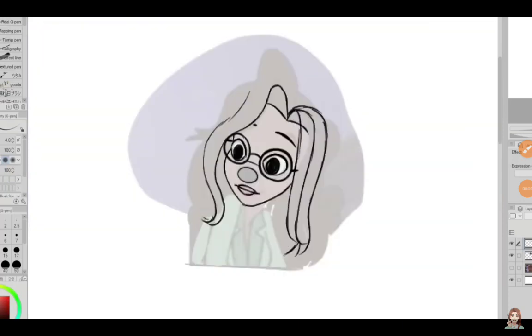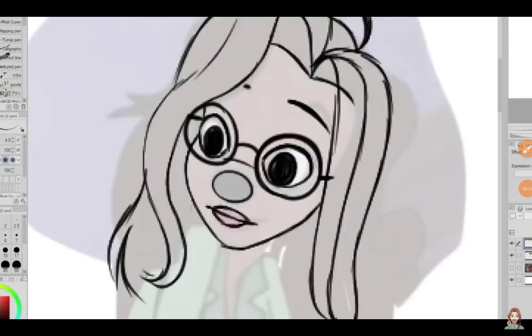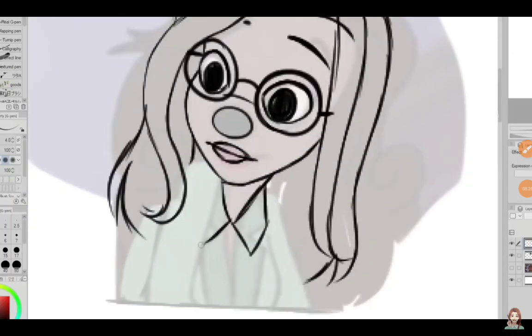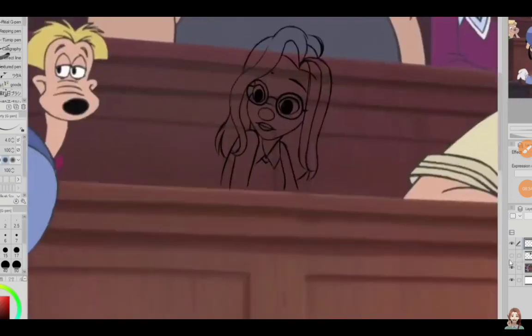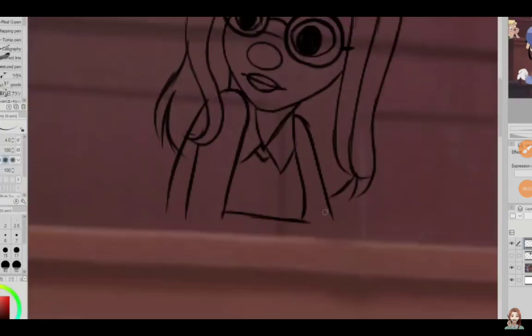So yeah, I didn't watch the first Goofy movie very many times, but I watched the sequel so many times when I was a kid. Now that I think about it, I don't think we owned this movie. I think we would rent it from the library. When I was a kid, my mom would often take my siblings and I to rent movies from the library. And each of us would get to pick a handful of movies to watch, and it was always really fun.